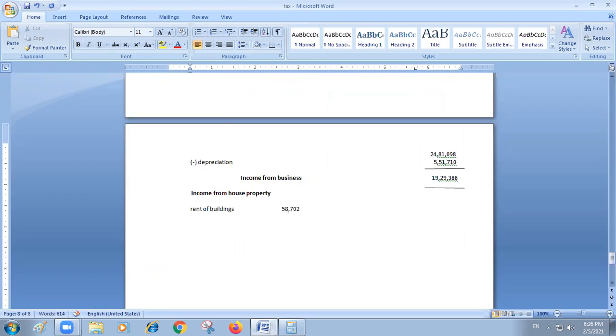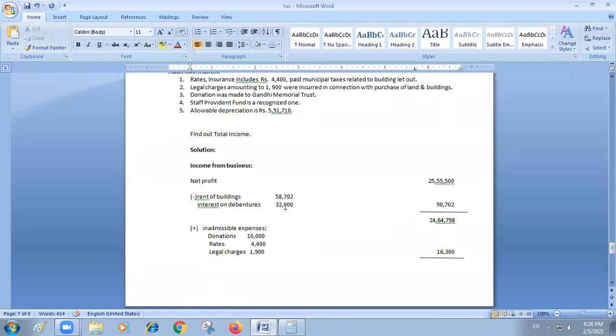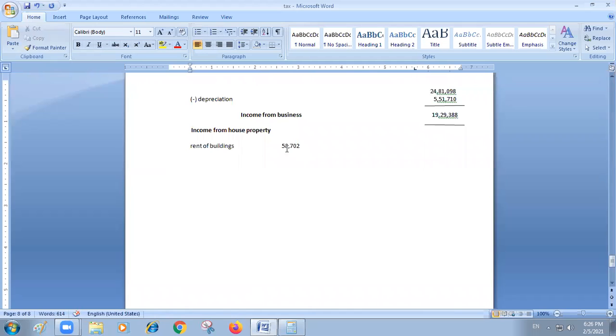So from this one, as I mentioned, certain expenditure is there. Municipal taxes are paid. First adjustment you see, 4,400 paid as municipal taxes from this amount. Municipal taxes, you all know, you have to allow as a deduction from your income from house property. Taxes I am simply mentioning as taxes. So what is that amount? 4,400.